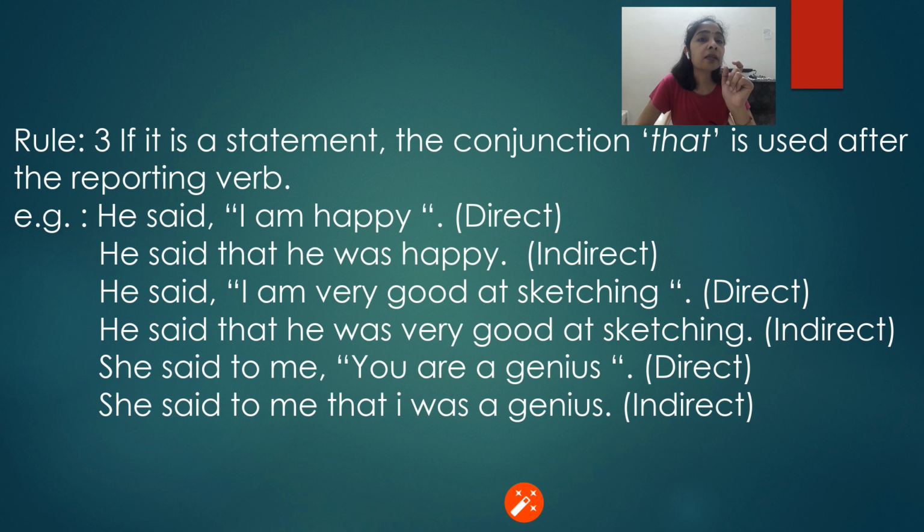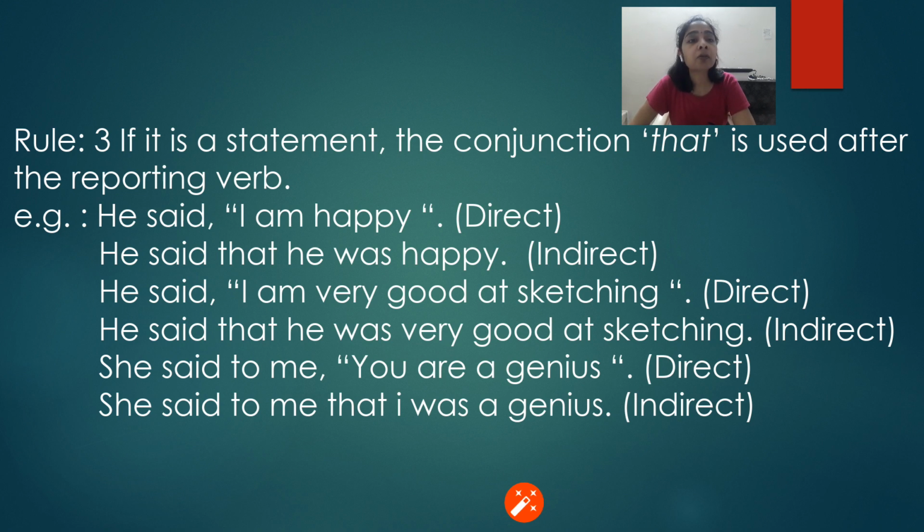Next, "He said, I am very good at sketching." He is giving a kind of declaration that he is good at sketching. So we'll add the conjunction "that" after the reporting verb. He said that he was very good at sketching. Similarly, "She said to me, you are a genius."